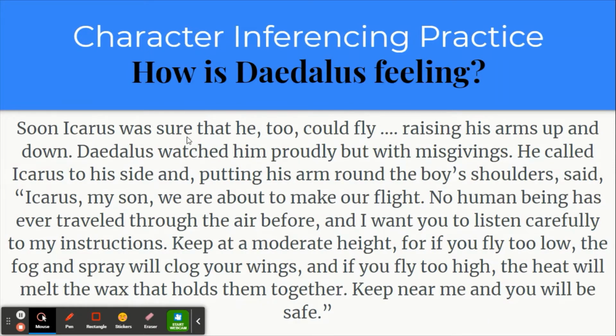Soon Icarus was sure that he too could fly, raising his arms up and down. Daedalus watched him proudly but with misgivings. He called Icarus to his side and, putting his arm around the boy's shoulders, said, Icarus, my son, we are about to make our flight. No human being has ever traveled through the air before, and I want you to listen carefully to my instructions. Keep at a moderate height, for if you fly too low, the fog and spray will clog your wings, and if you fly too high, the heat will melt the wax that holds them together. Keep near me, and you will be safe.